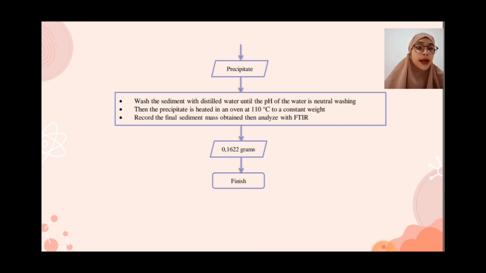Then the precipitate is heated in an oven at 100 Celsius to constant weight. Record the final sediment mass obtained, then analyze with FTIR. 0.1622 grams. Finish.